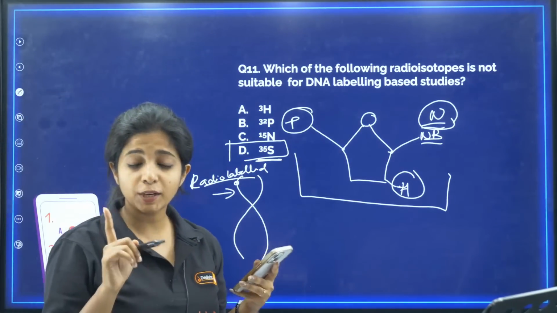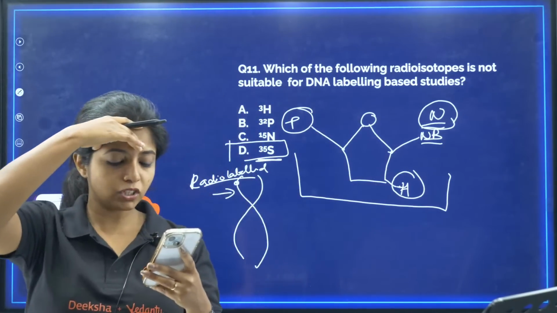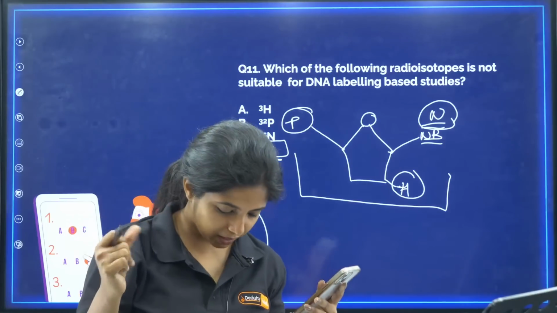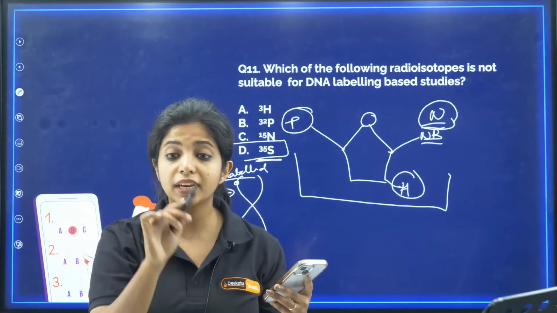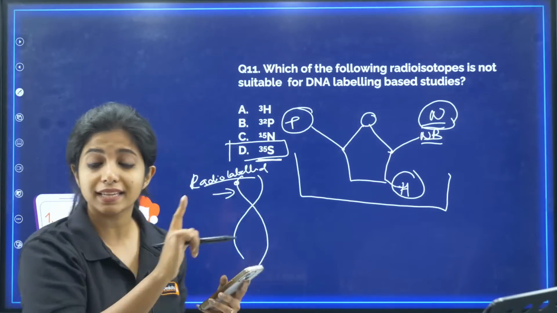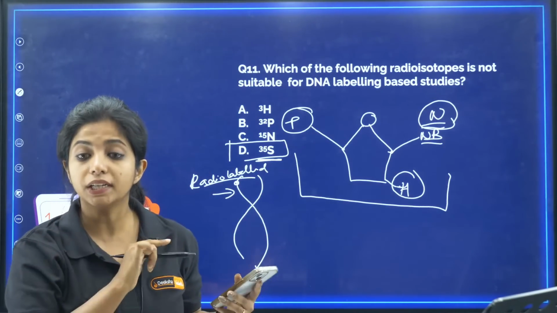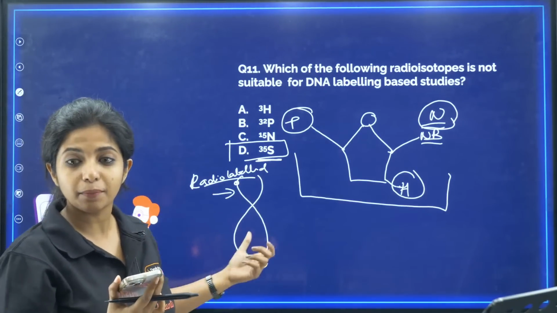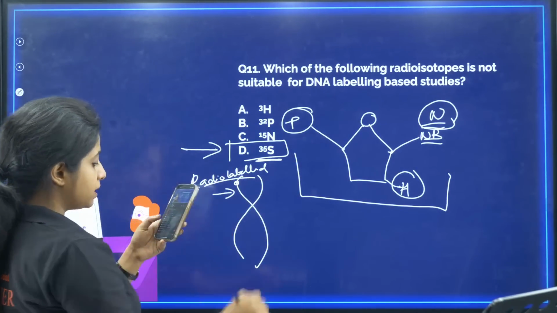S35. Remember the experiment done by these guys. What is the name of that experiment, children? Come on. Hershey and Chase experiment on bacteriophage, where they were labeling the protein coat with S35, but DNA was labeled with P32. If you remember, why was DNA labeled with P32? Because DNA is made up of phosphates. So your answer becomes D. I hope it's clear to you.